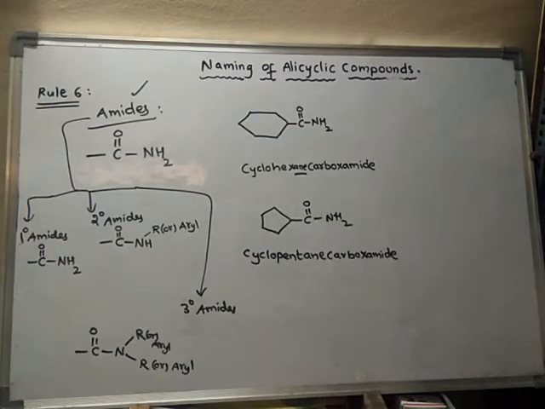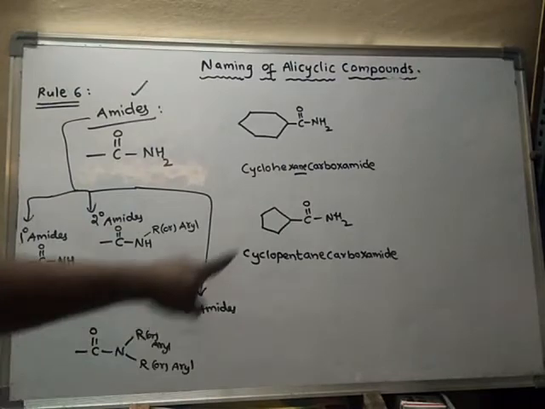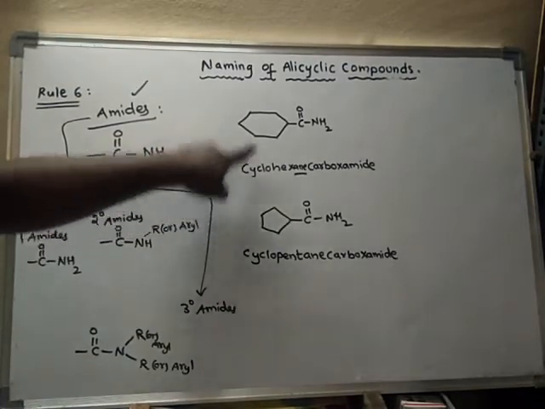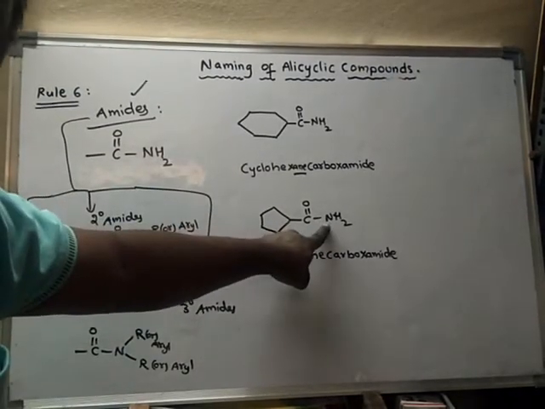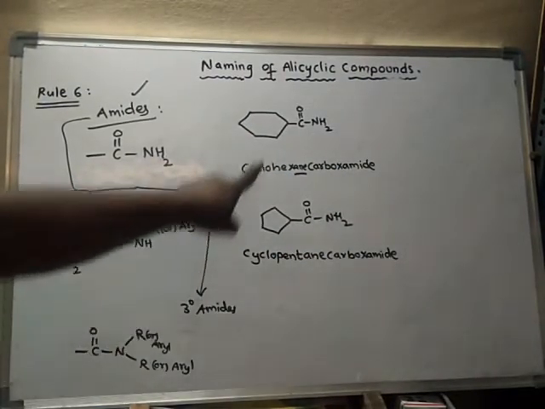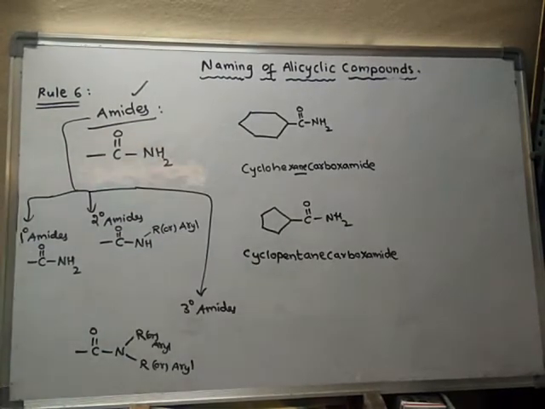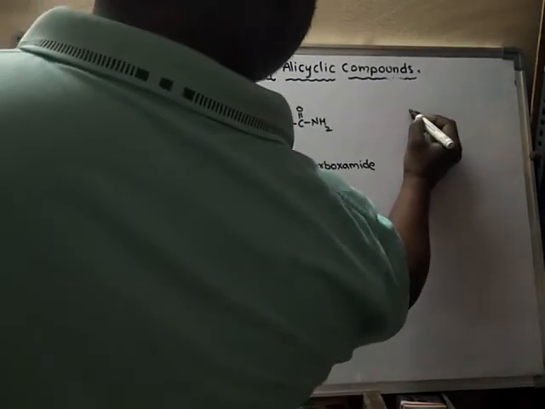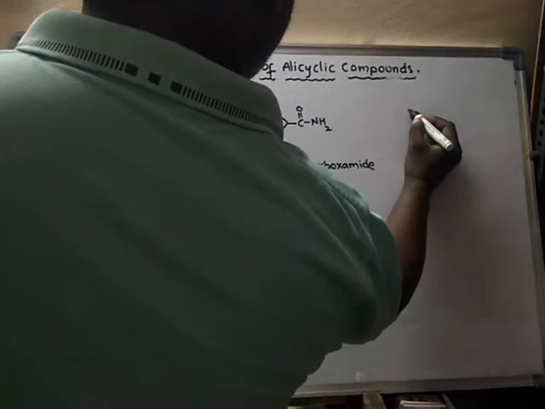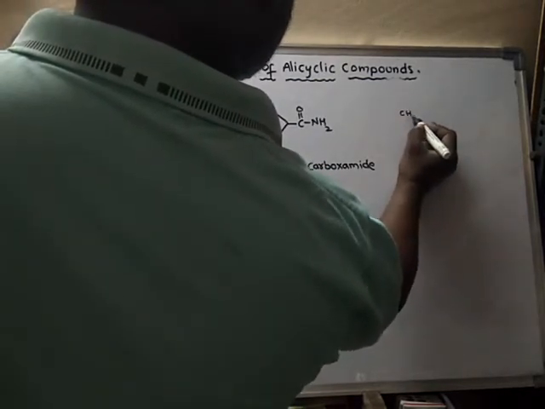Like this, amides are of three types: primary amides, secondary amides, and tertiary amides. So what type of amide is it? These two are primary amides because nitrogen is having two hydrogens. When nitrogen has two hydrogens, they are said to be primary amides. So these two are primary amides. Let us learn an example for secondary amide. I'll write like this.